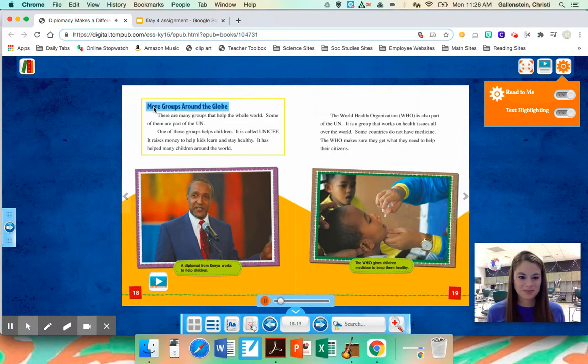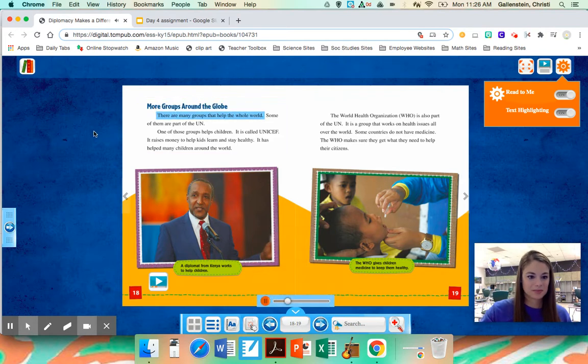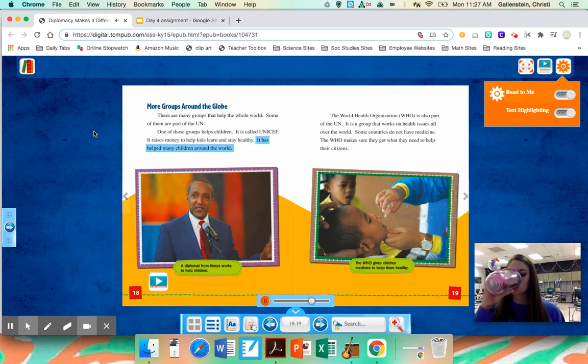More groups around the globe. There are many groups that help the whole world. Some of them are part of the UN. One of those groups helps children. It is called UNICEF. It raises money to help kids learn and stay healthy. It has helped many children around the world. A diplomat from Kenya works to help children.